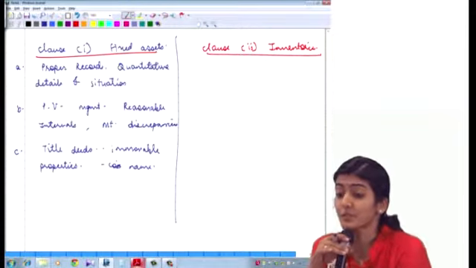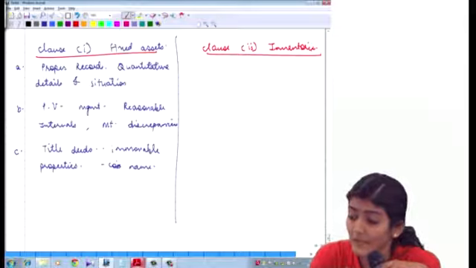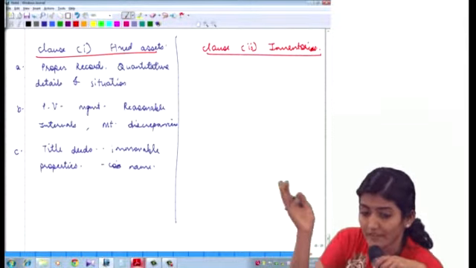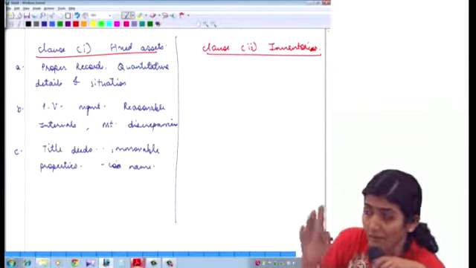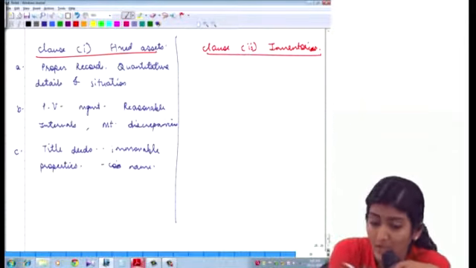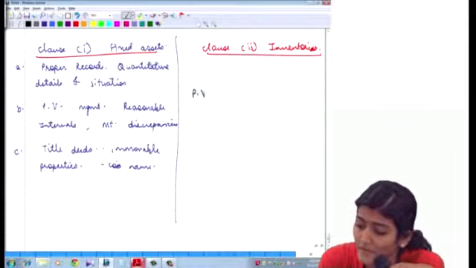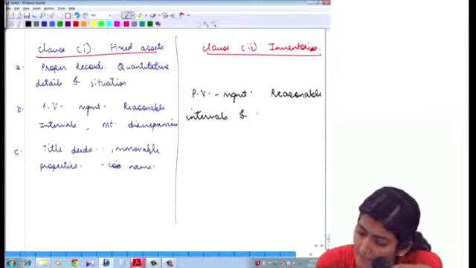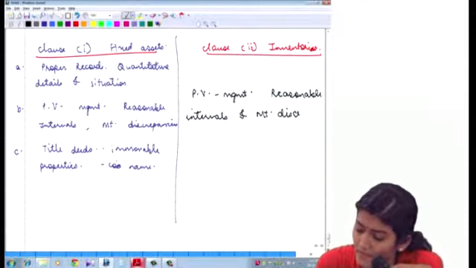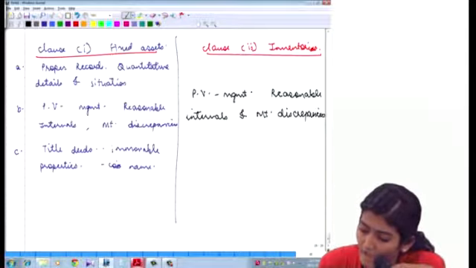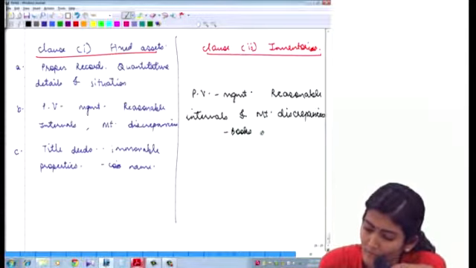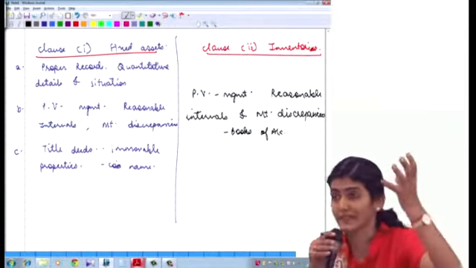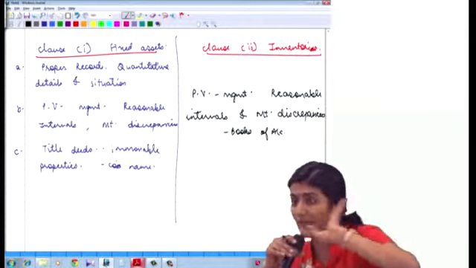Okay, right, clause 2, which is inventories. And now under inventories, we have only one part. Like in clause 1, fixed assets, we have 3 points over there. For inventories, we have only 1 point. Whether inventories have been physically verified by the management at reasonable intervals and any material discrepancies noticed on physical verification, have they been properly dealt with in the books of accounts. So what was the second point in clause 1, fixed assets? That is also the inventory point.